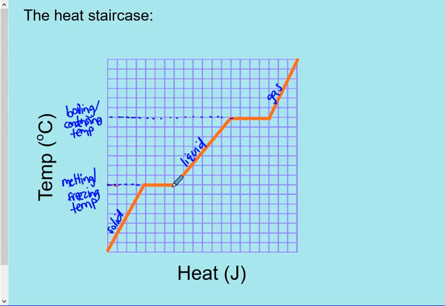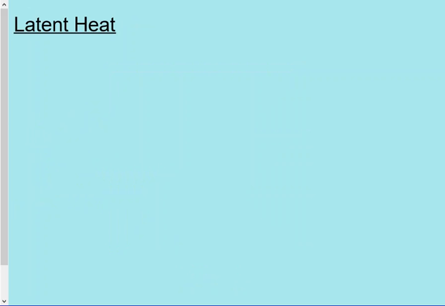So for water, if you were in this region, you would have some solid ice and you would have some liquid water, but both at 0 degrees Celsius. Of course, that will change for different substances. Okay. There are formulas that we are going to need to use. So we're going to come back to this slide after talking about what our formulas for latent heat are.